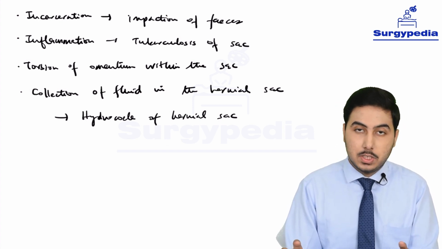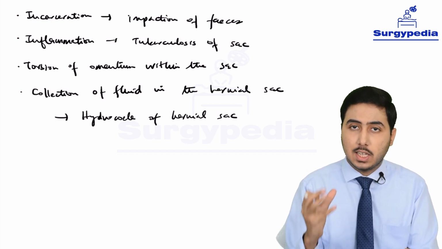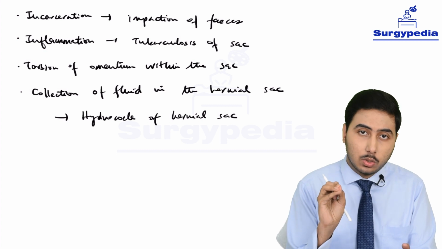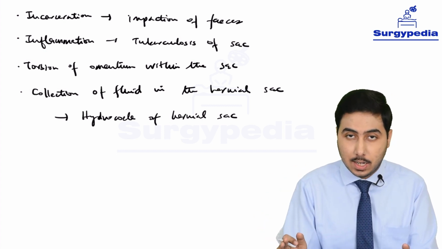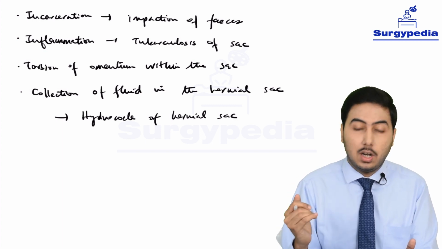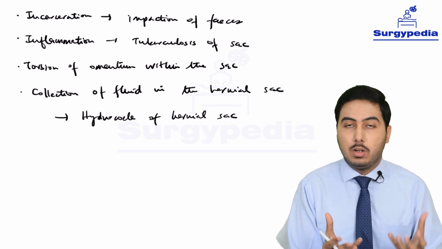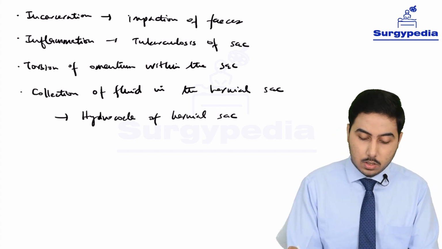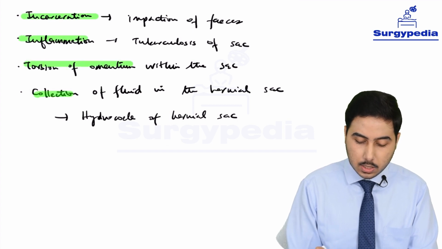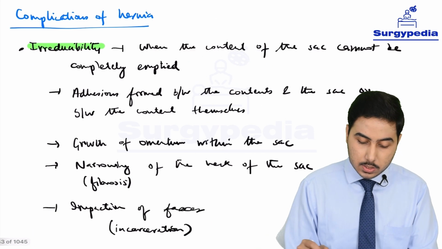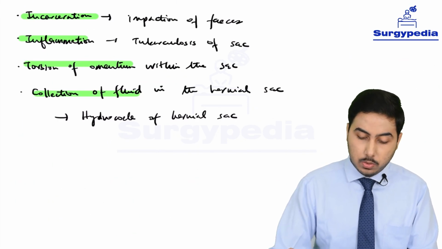We also have a term which is known as hernia of hydrocele sac. It's very rare. It happens when we have a tense hydrocele and the hydrocele sac sort of protrudes subcutaneously. In that case, we call it a hernia of the hydrocele sac. But this is hydrocele of hernia sac. So here what happens? We have the sac and it gets filled with fluid. So we call it hydrocele of the hernial sac. So these are the complications: incarceration, inflammation, torsion of omentum within the sac, and collection of fluid. And we have already discussed irreducibility, obstruction and strangulation. So now let's move on to inguinal hernia.